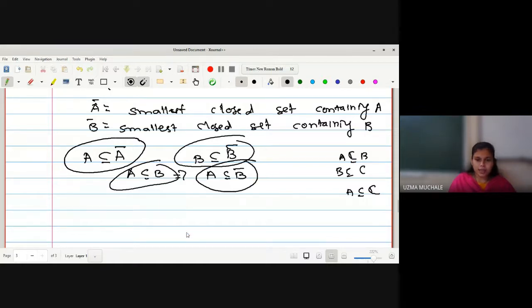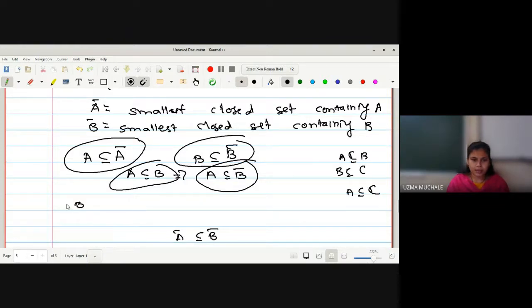But what is our aim to prove? A bar is a subset of B bar. Here A is a subset of A bar, A is a subset of B bar. Now, what is A bar? A bar is the smallest closed set containing A. What is B bar? B bar is also a closed set, but it contains A as well as B. We have written B bar is a closed set containing B and B bar is a closed set containing A. But what is the smallest closed set that contains A? A bar.